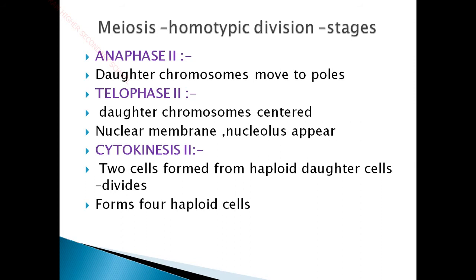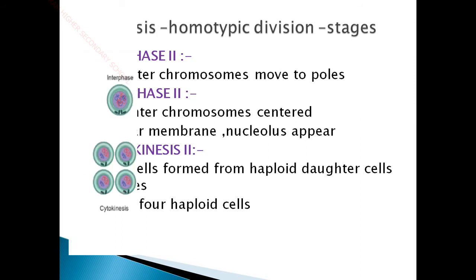Since 4 haploid cells are formed and the chromosome number has been reduced, this type of meiotic division is called reductional division. Now I think you got the answer for what we discussed first. This meiosis is called a reduction division since the number of chromosomes has been reduced here. So from the 2n number of chromosomes, 4 haploid cells are formed. The 4 haploid cells are formed at the end of meiosis.